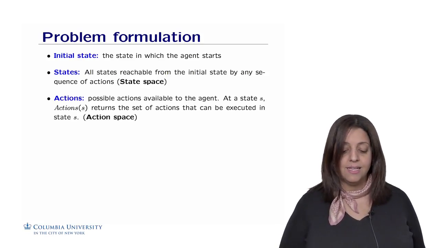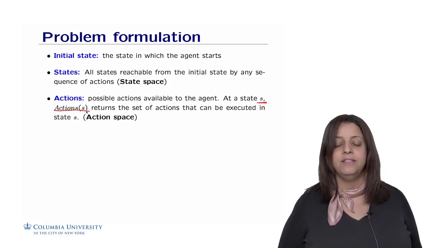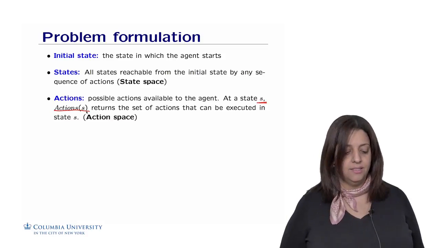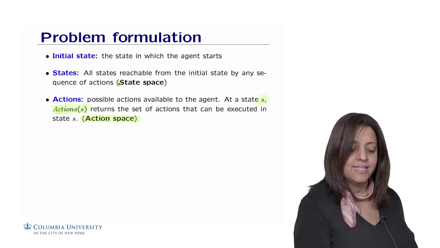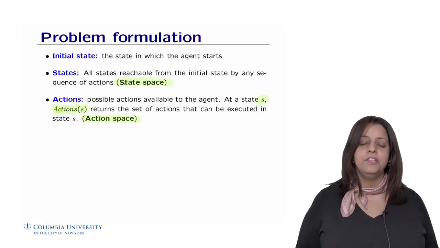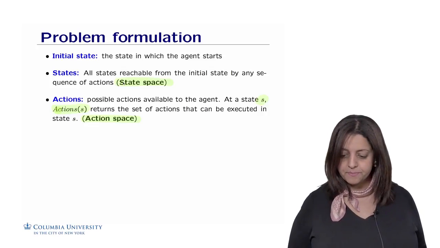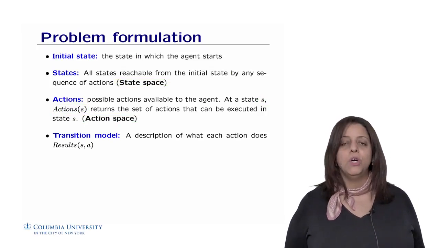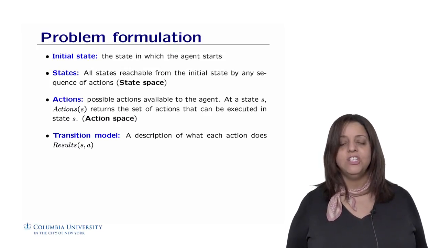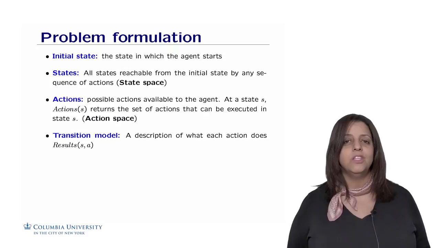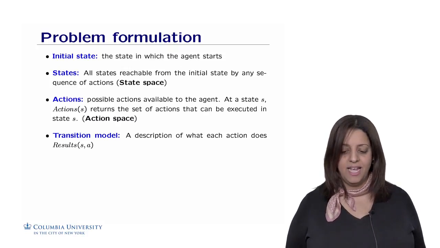At the state S, actions of S will represent all possible actions that could be executed in that state. So this is called the action space. Here we talk about the state space and the action space to define the different states of the problem and the different actions of the problem given each state. We also define what we call a transition model. This helps us describe what each action does, which means what the resulting state is from being in the state S and applying some action A.